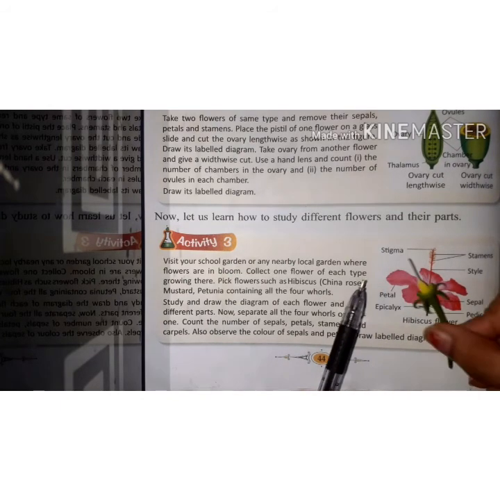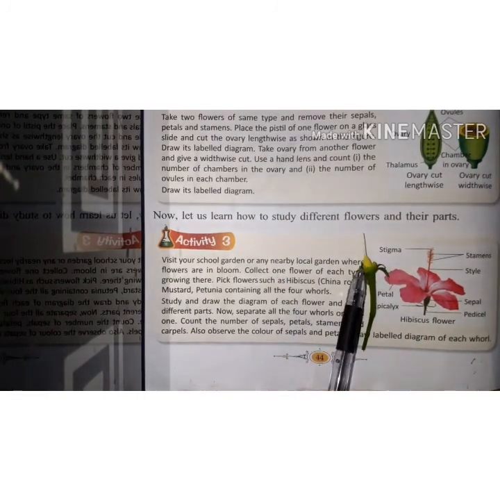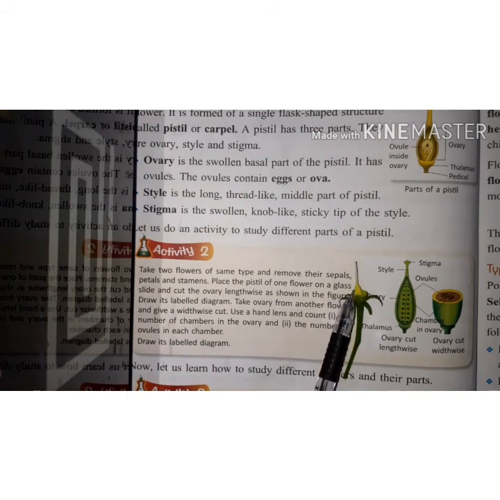When we remove the petals and sepals from this flower, this is the shape of the ovary, the shape of the pistil. Pistil is the female part of the flower. And this is your ovary.